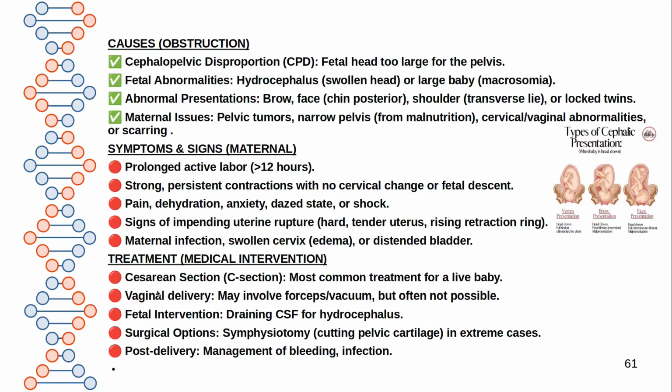What is the treatment for obstructed labor? Cesarean section is the most common treatment for a live baby. In vaginal delivery, sometimes you can use forceps or vacuum, but often it is not possible. Better to go for the cesarean section. Some fetal interventions: in case of hydrocephalus, CSF can be drained. Surgical options like symphysiotomy, cutting pelvic cartilage, in extreme cases only. Post-delivery management of bleeding and infection.